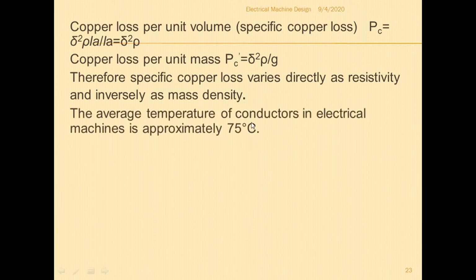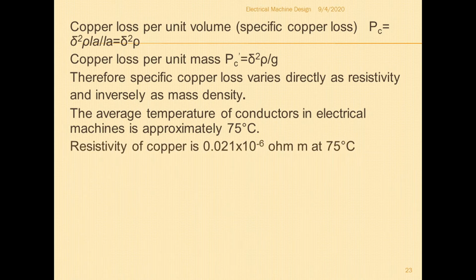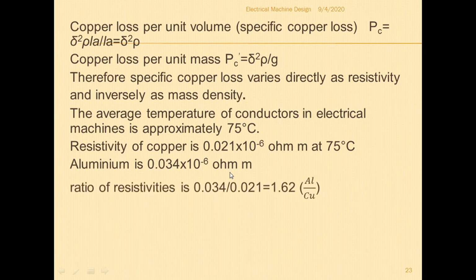The average temperature of conductors in an electrical machine is approximately 75 degrees centigrade. For design purposes, the average temperature inside a rotating electrical machine is considered as 75 degrees centigrade. The resistivity of copper at 75 degrees centigrade is 0.021 into 10 to the power minus 6 ohm meter. The resistivity of aluminum is 0.034 into 10 to the power minus 6 ohm meter at 75 degrees centigrade.